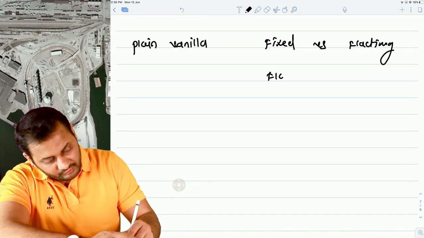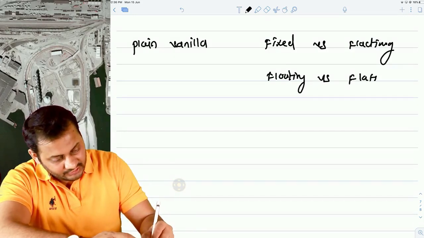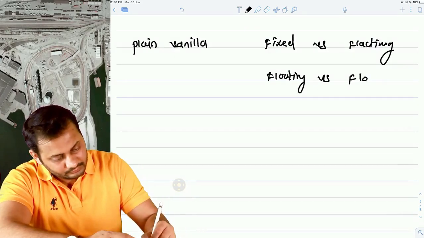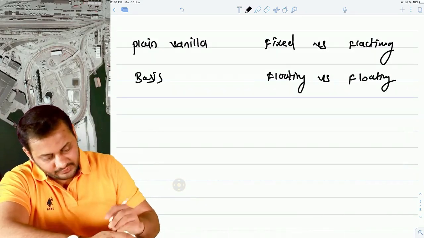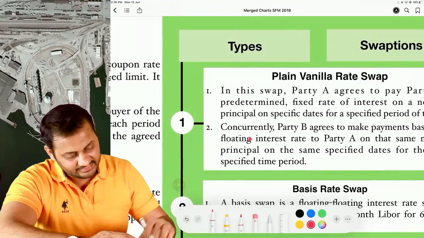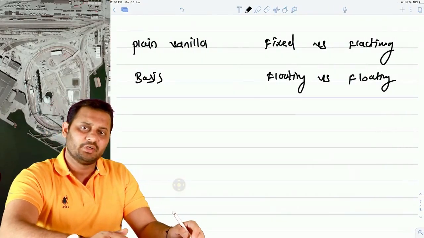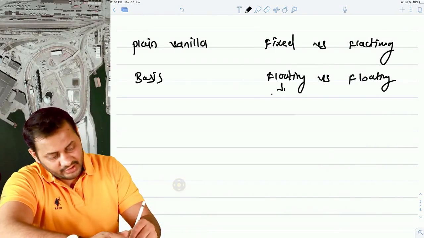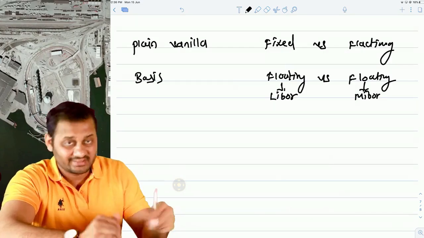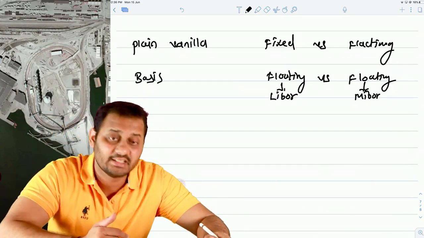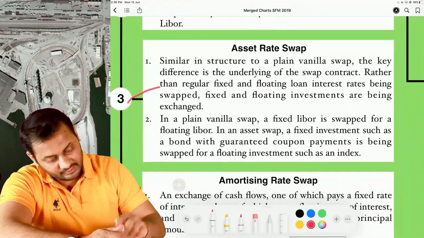When floating versus floating is exchanged in a swap, it is called a basis rate swap, because the basis here is different. And do you think floating versus floating is possible? Yes sir, why not? This floating is on LIBOR, this floating is on MIBOR, so the basis of both floatings is different, and that's why this swap is possible. Then the third one is asset rate swap.